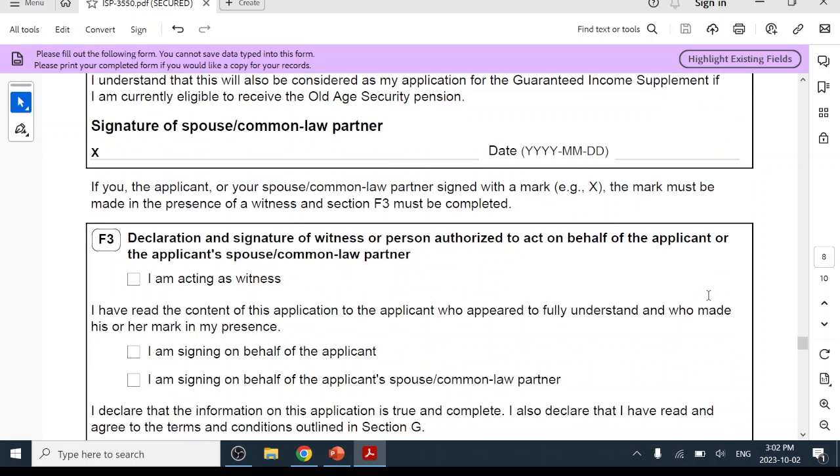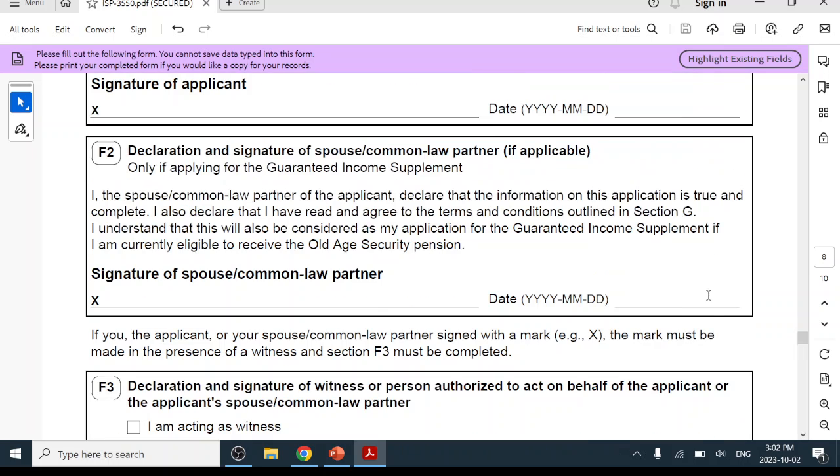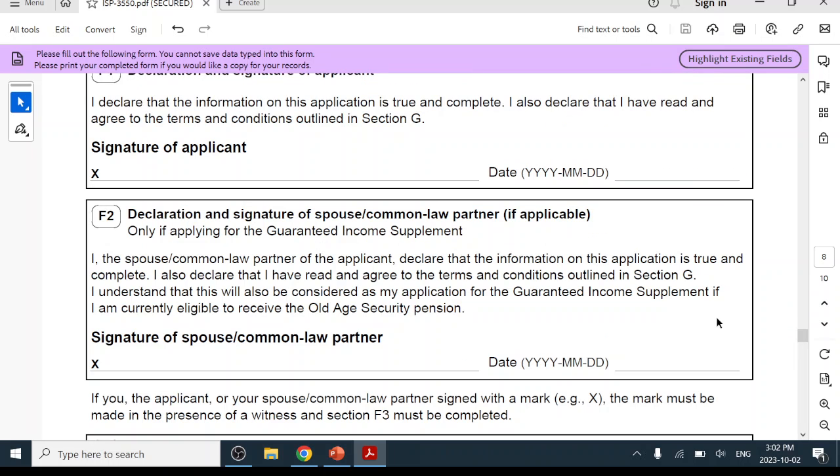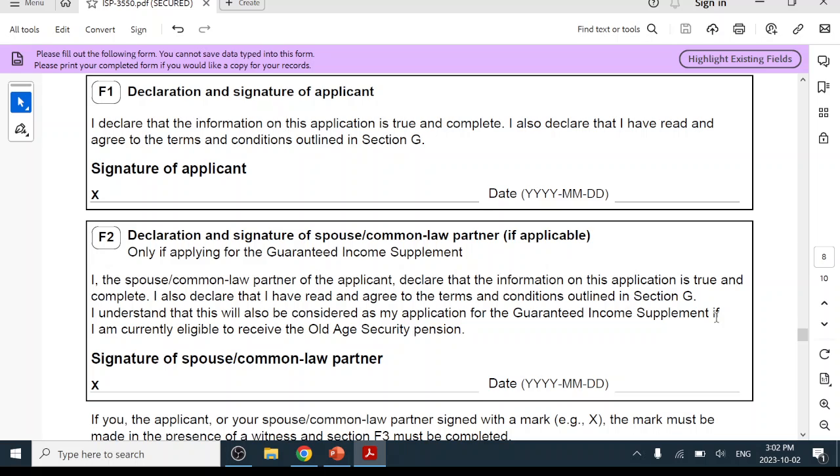If both of you need to submit the application, you need to fill in two application forms and sign each form. So if a couple wants to apply for the OAS and the GIS at the same time, you need to fill in the two forms by yourselves. You cannot fill in one form and submit it for both.